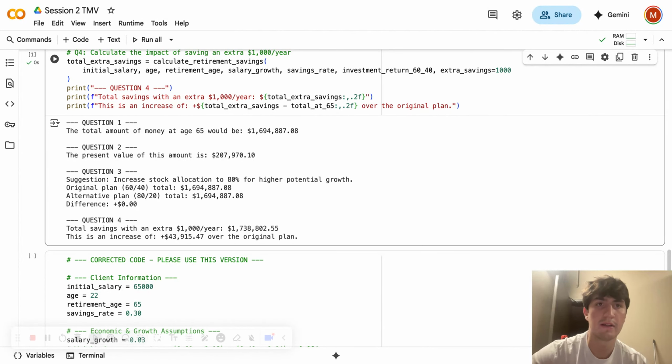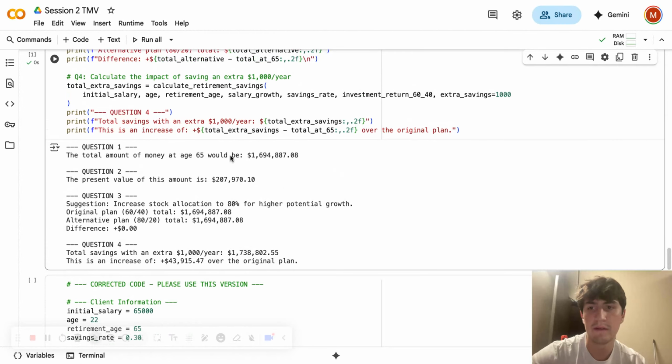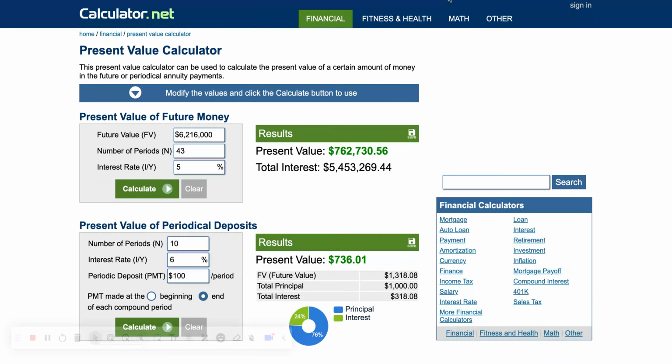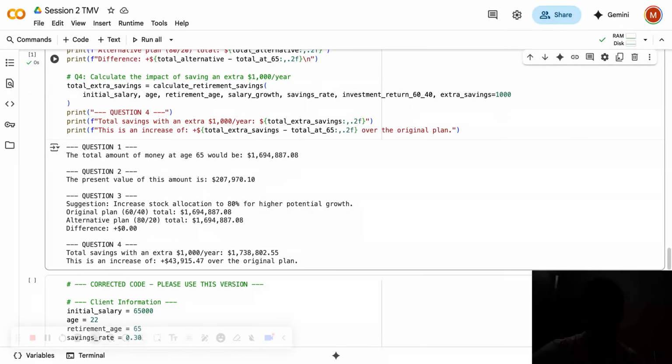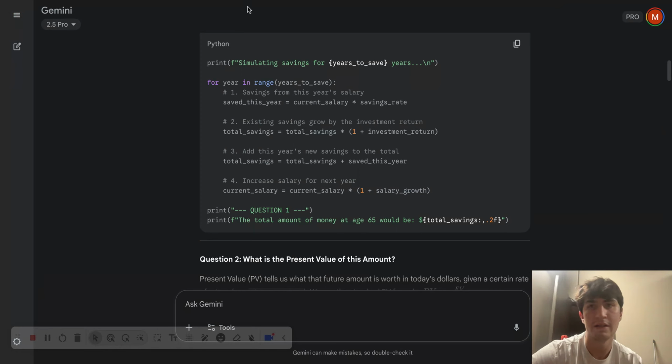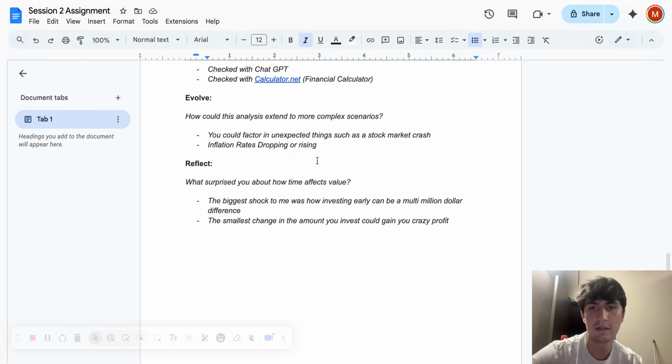So if the stock market crashes, then we can see how this number changed, the present value changed, the difference changed now because of that, and then it's only increasing 43,000. So, well, it's not good to do ChatGPT's suggestion where you throw 100% into the stock market, because if it crashes, you still make money, but not nearly as much as you could in a safe way with other things.